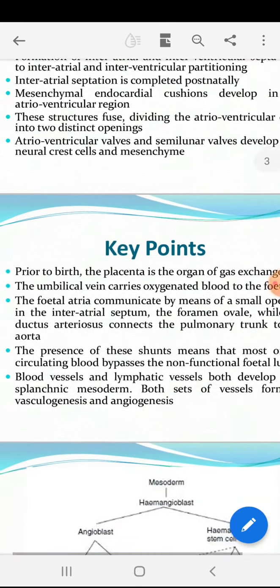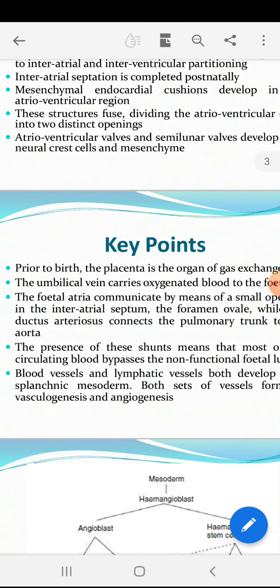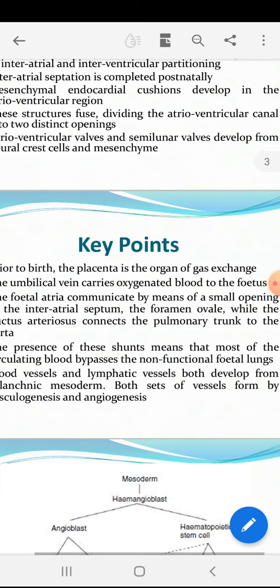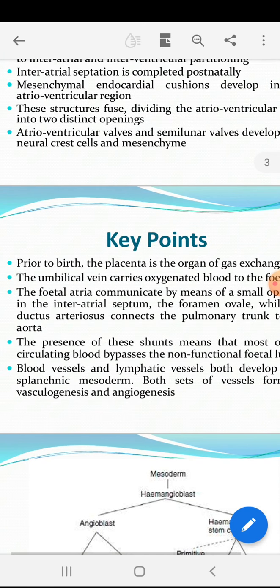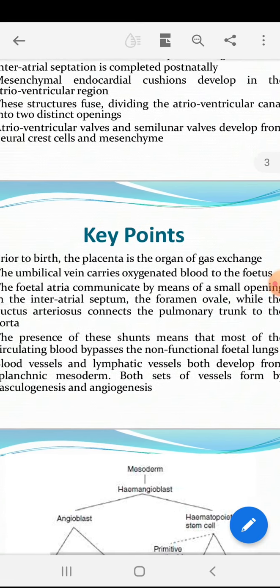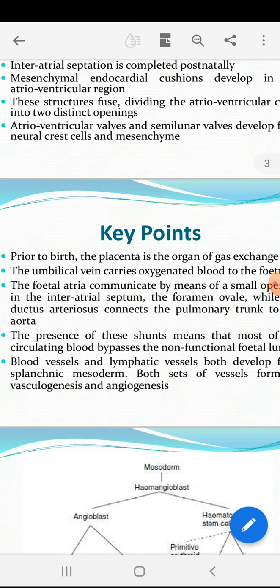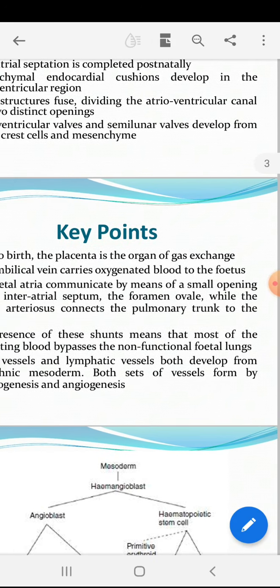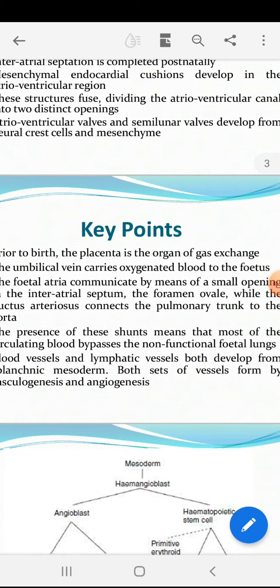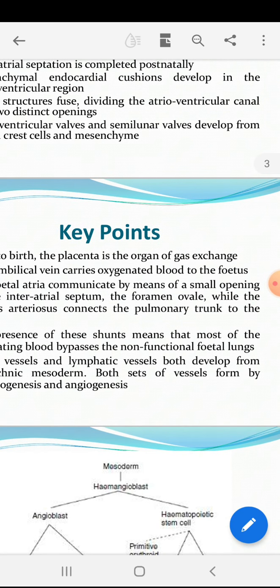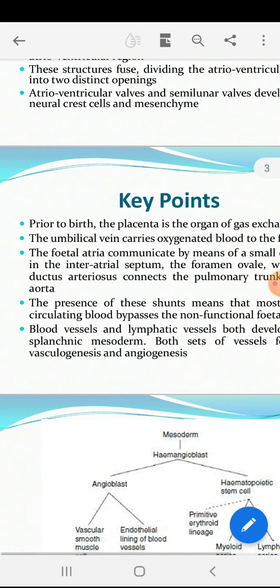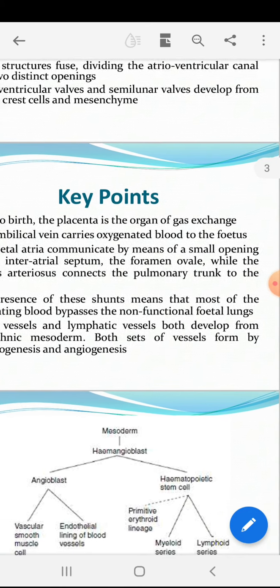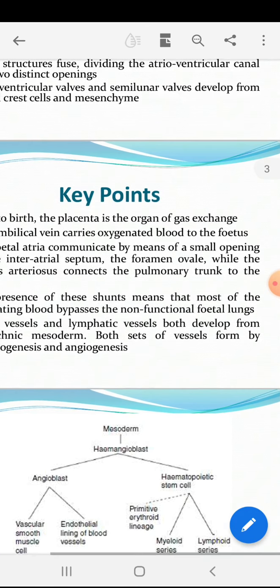Then prior to the birth, we know placenta is the organ of gas exchange, and umbilical vein carries oxygenated blood to the fetus. The fetal atria communicate by means of a small opening in the interatrial septum. We know both atria are communicated before the birth through an opening, that is the foramen ovale, while the ductus arteriosus just connects pulmonary trunk to the aorta. These are the shunts, the bypasses, and these shunts mean that most of the circulating blood bypasses the non-functional fetal lung.